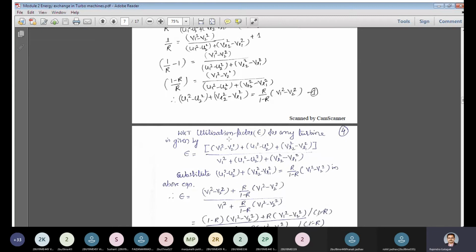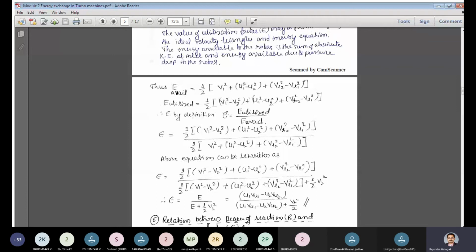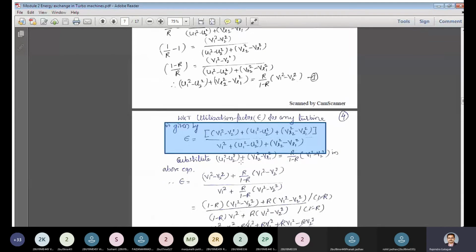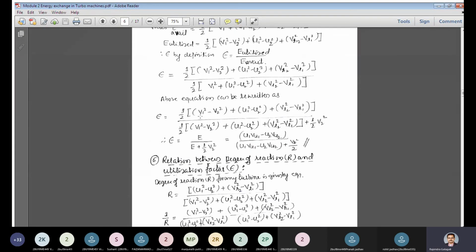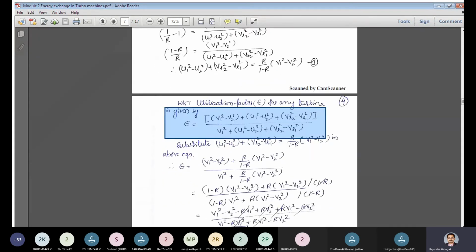Now the utilization factor, by definition we know that it is given by this. The utilization factor is u1 square, v1 square minus v2 square. This is the energy utilized in the numerator, divided by the energy available. We have already seen this expression, the utilization factor. We have already written what is energy available and what is energy utilized, and the same is being written over here. The half on both sides I have cancelled, and I could write the utilization factor like this.